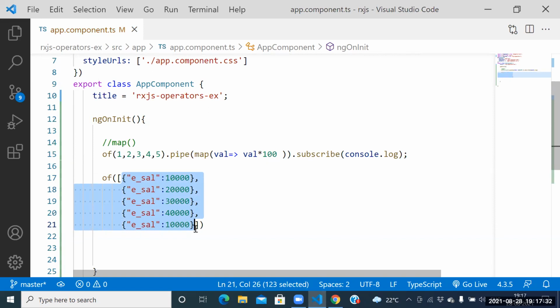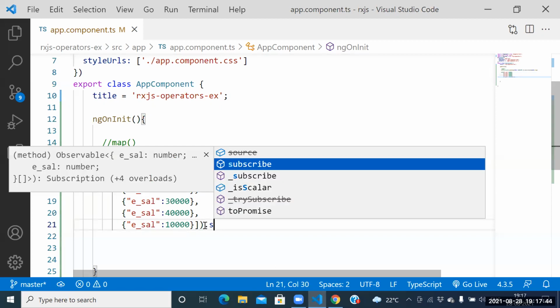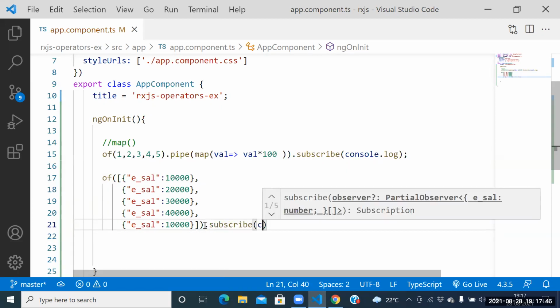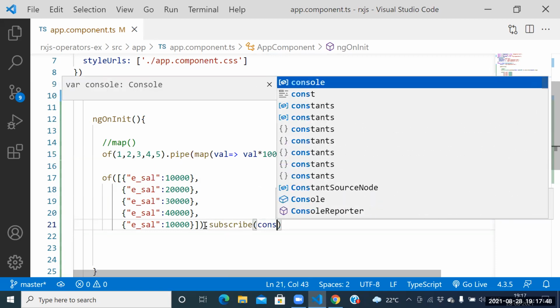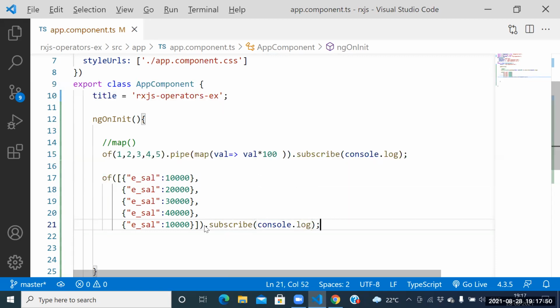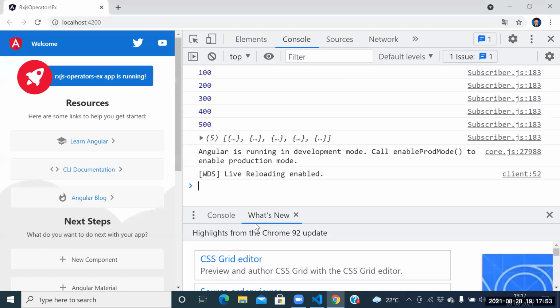To emit hard coded data, which operator do we have? Of. But actually this data should come from where? Server itself. Guys, print the normal result. How can I print the normal result? Dot subscribe of console.log here.